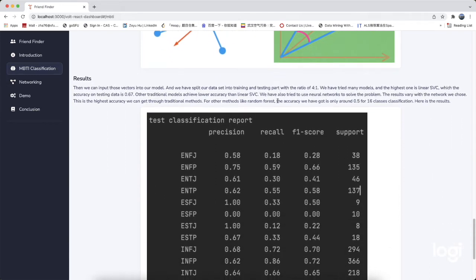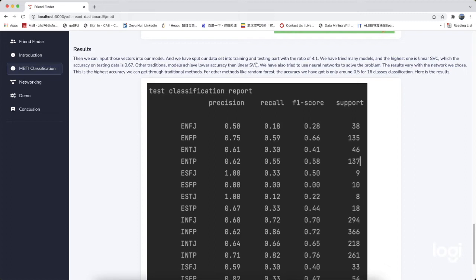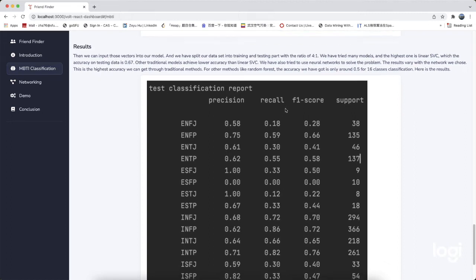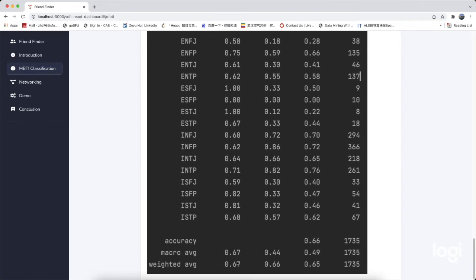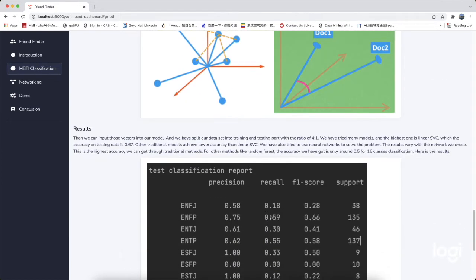As for model selection, the best one is linear SVC. It gives us an accuracy of 0.67, and we have trained many other traditional models, but none of them surpassed this result, as well as neural networks. I guess this is because our dataset is relatively small, so this is why neural networks didn't perform well on this dataset.